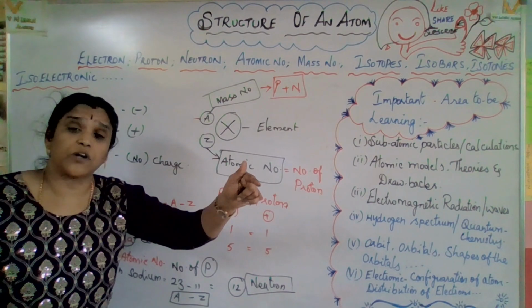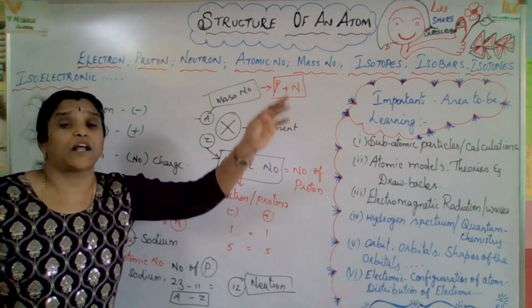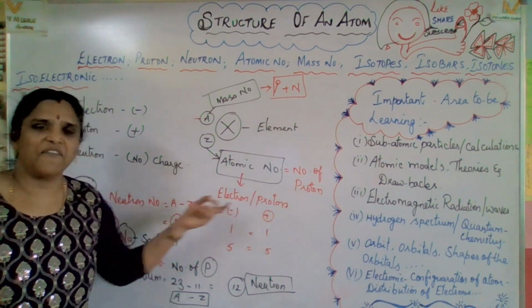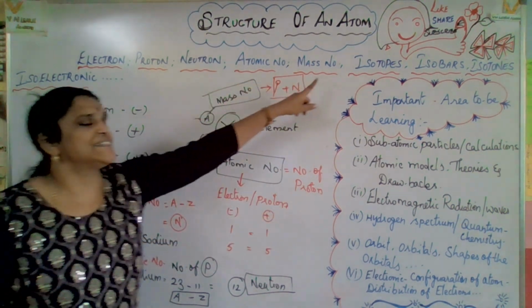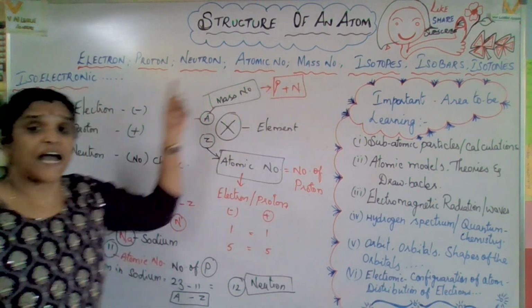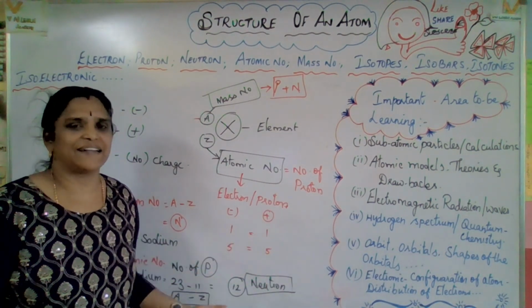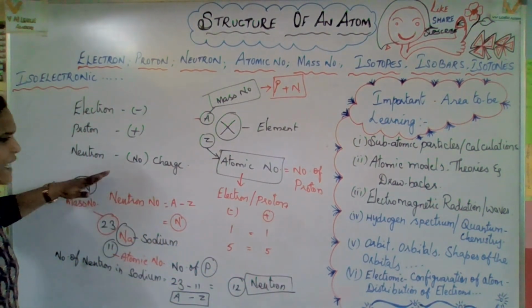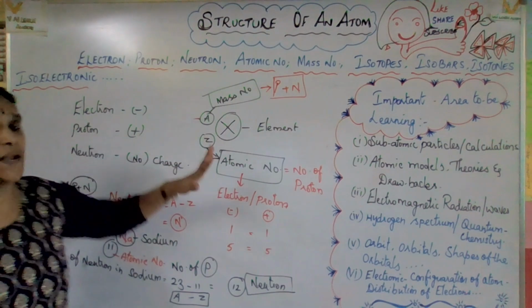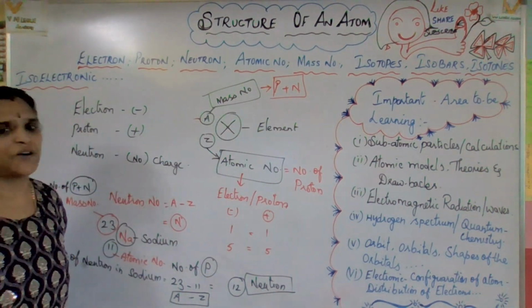So how will that neutron vary? Neutron varies means what are the points, what are the names, that only we are going to consider. That is isotopes, isobars, isotones, and isoelectronics. So let us learn these points. I hope you got a clear idea about this chapter. Come on, let's go for the isotopes.